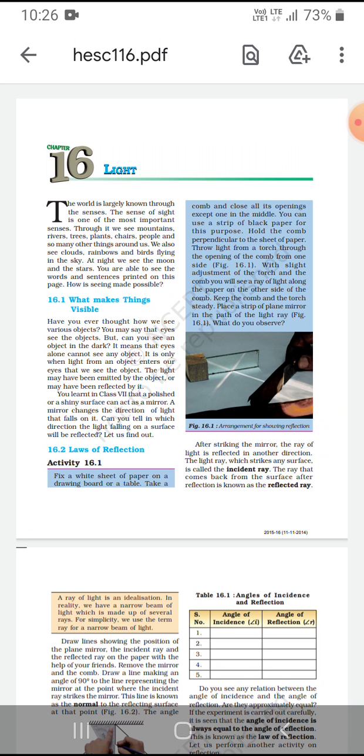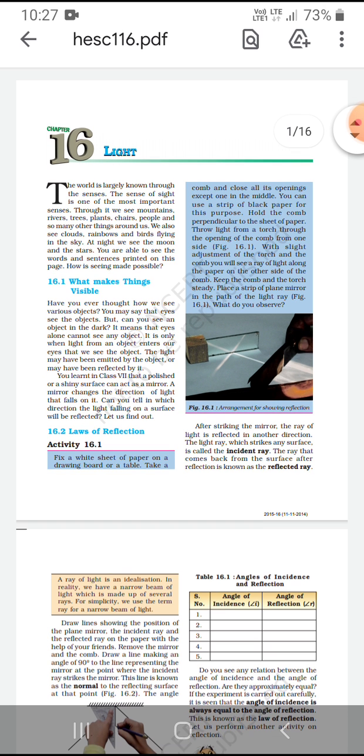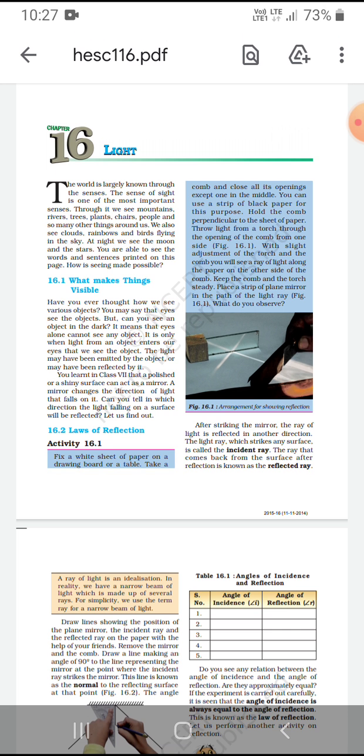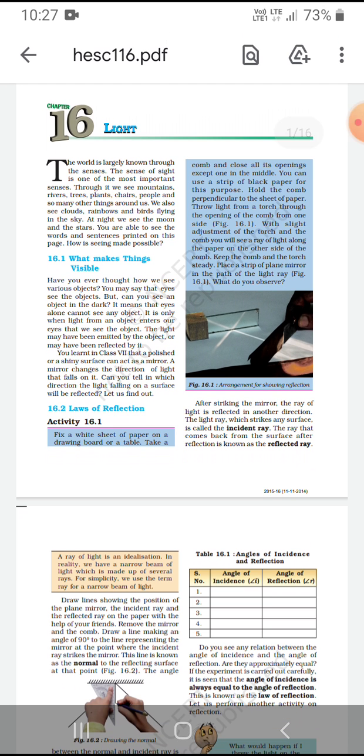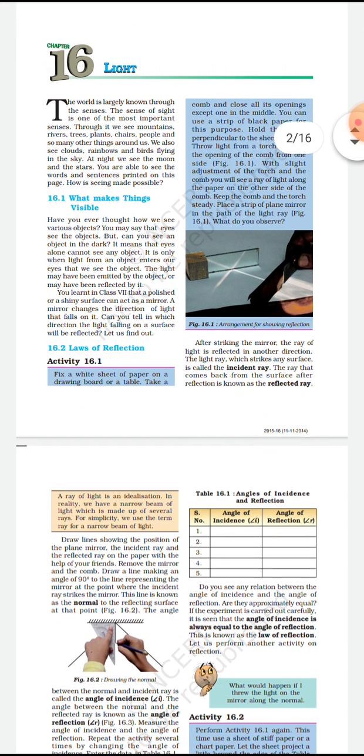The light may have been emitted by the object, or it may have been reflected by the object. You may have learnt in your 7th standard that the polished or shiny surface of a mirror can change the direction of the light that falls on it. These are the laws of reflection.